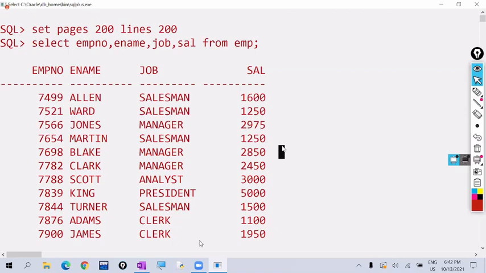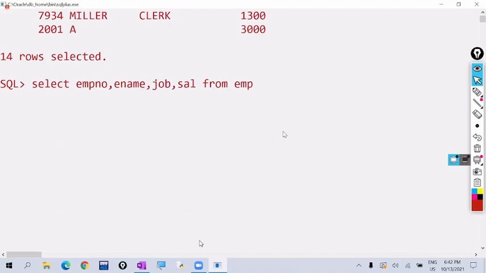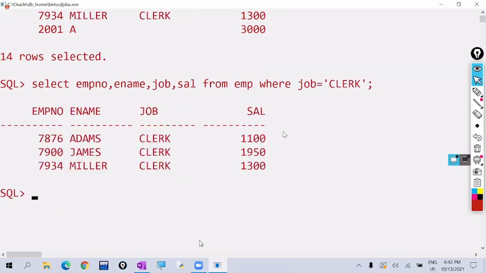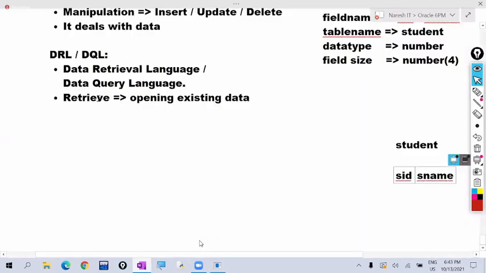So like this, we can retrieve the data from existing tables. This is DRL. DRL stands for data retrieval. Retrieving means opening existing data. To open required data, we use it. For example, I want to retrieve only clerk's data. So I write where job equals clerk. Now it will display only clerk's data. So like this, required data we can retrieve. DRL deals with data retrievals.